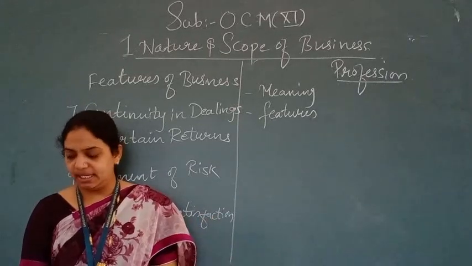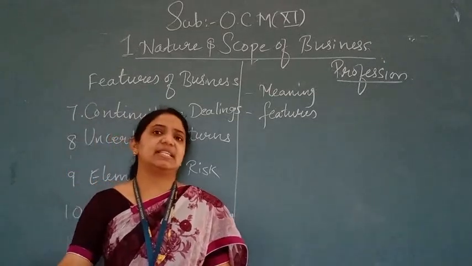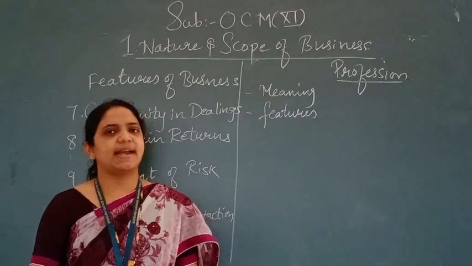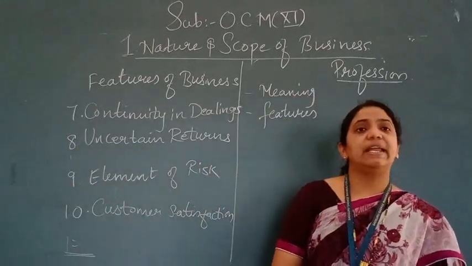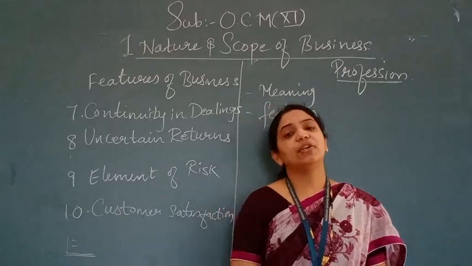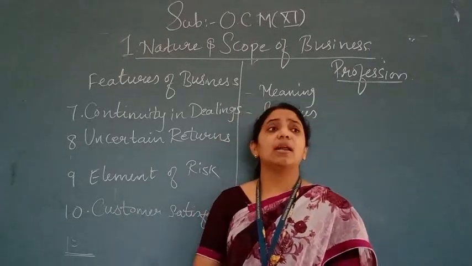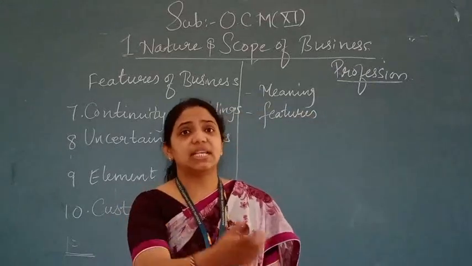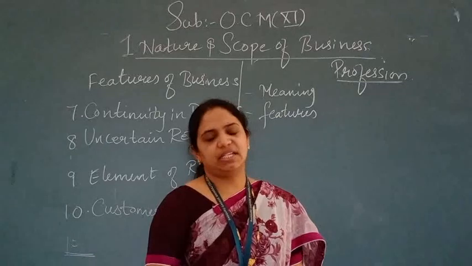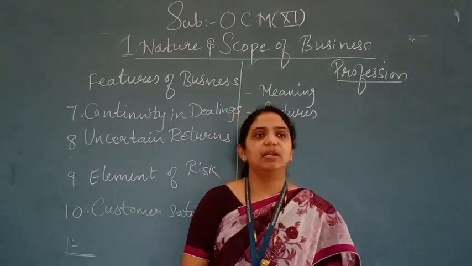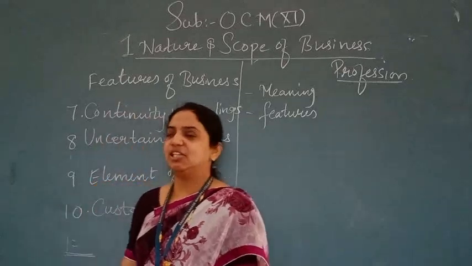But if he is a car dealer and he sells and purchases regularly, that is said to be a business activity. Yes, it is correct. The example is given in the best way: if you are just selling your own car and earning a profit on that, that is not a business activity. But when you are a car dealer and you are selling the car, at that time you will say that it is a business activity. So it is always preferable that business should be in a continuous form. So continuity in dealing should be there.